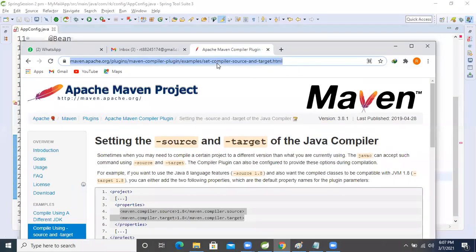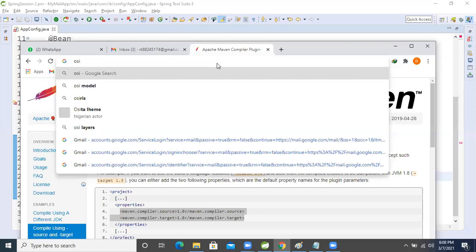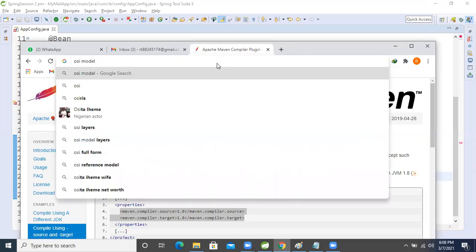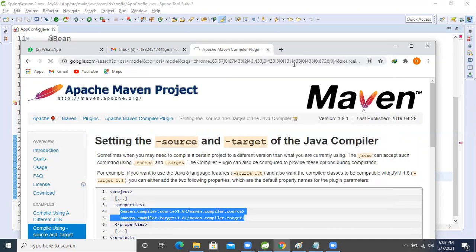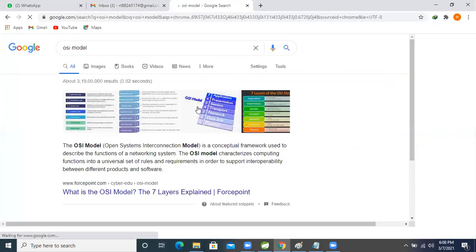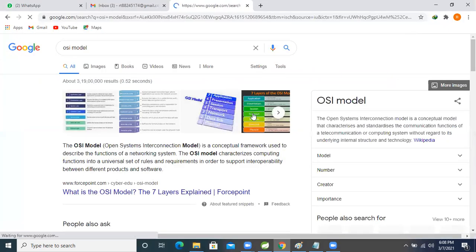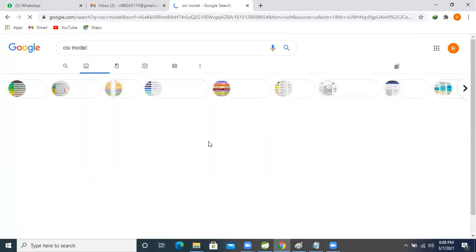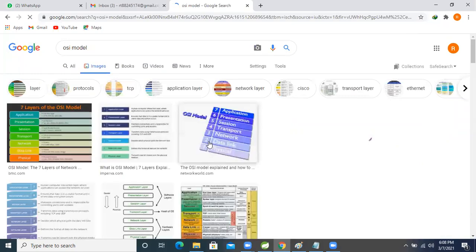One minute, the OSI model. I will give you people a good subject, don't worry. So open this OSI model, right? I'm opening this OSI model and we will see each and everything.